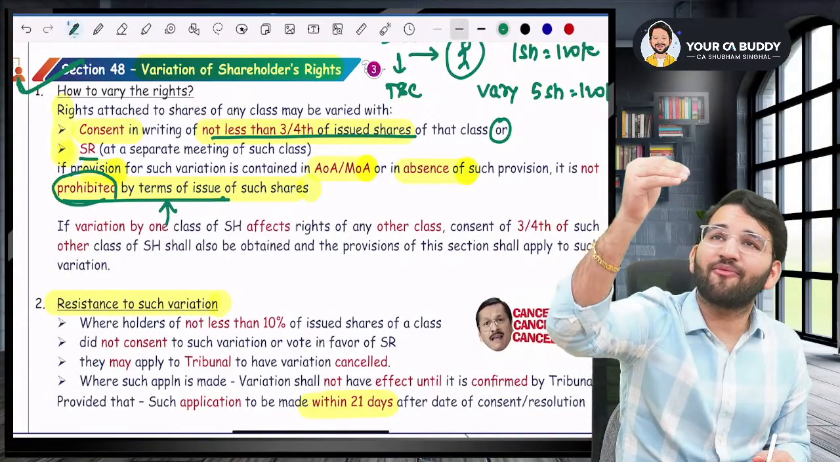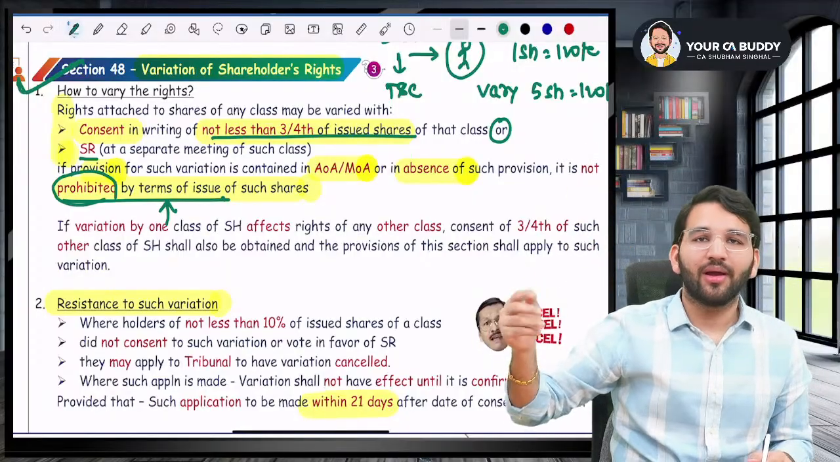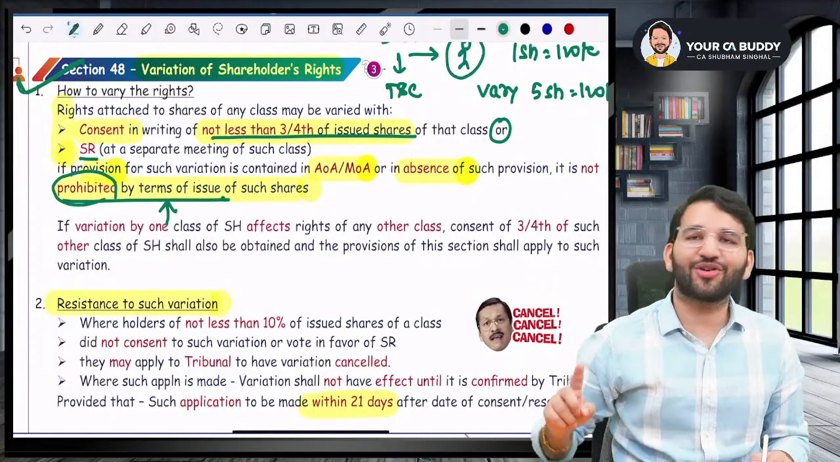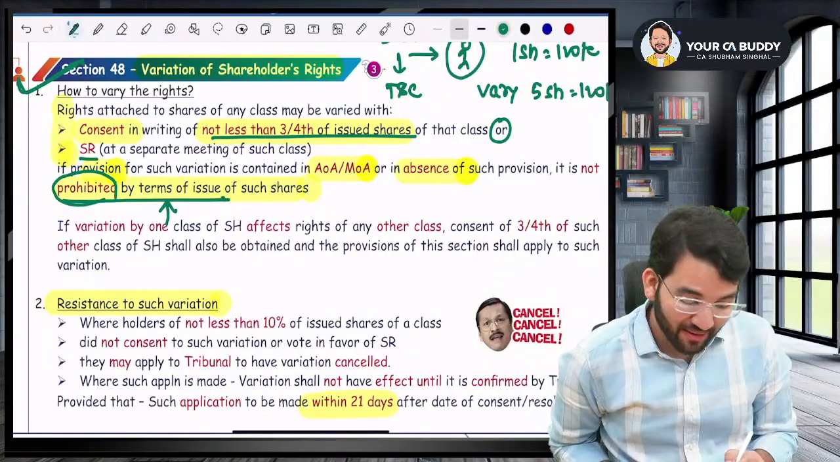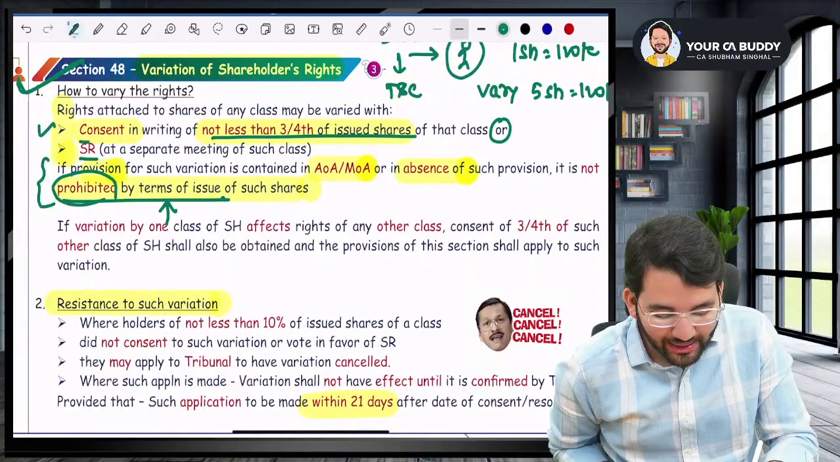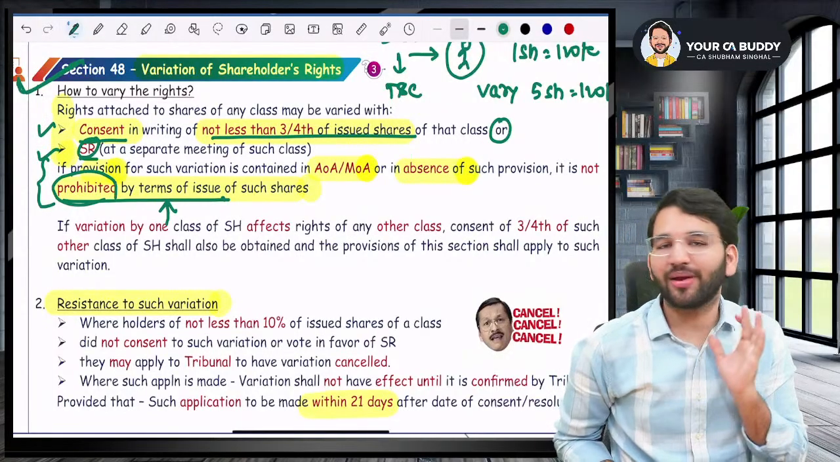If I want to vary from one share, one vote to 5 share, one vote, your terms of issue should not prohibit that variation. And number two, if possible, MOA, AOA should give you that authorization. If so, then you can go ahead and take consent or pass SR and you can make that variation.